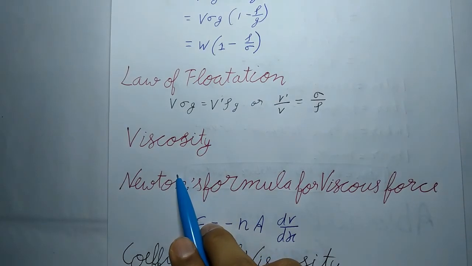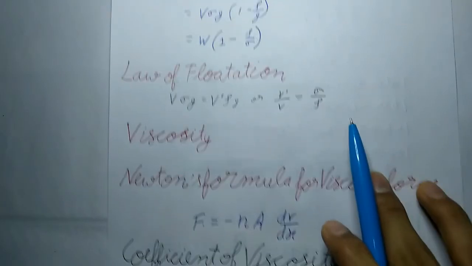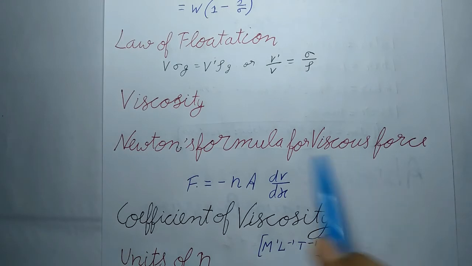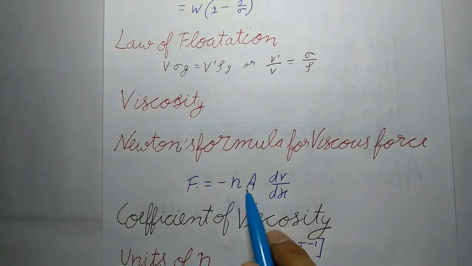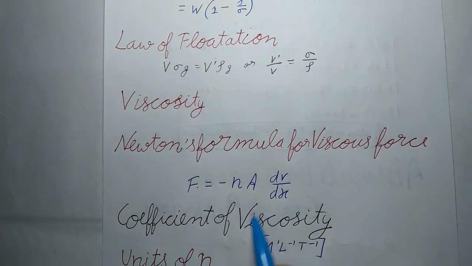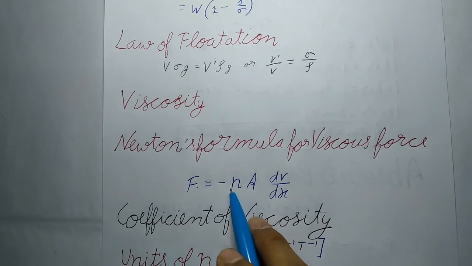Now viscosity. It is a property of a fluid due to which an opposing force comes into play whenever there is a relative motion between its different layers. Now next is Newton's formula for viscous force. The viscous drag between two parallel layers, each of area A and having the velocity gradient dv upon dx, is given by F equals minus eta A dv upon dx, where this eta is the coefficient of viscosity of the liquid.